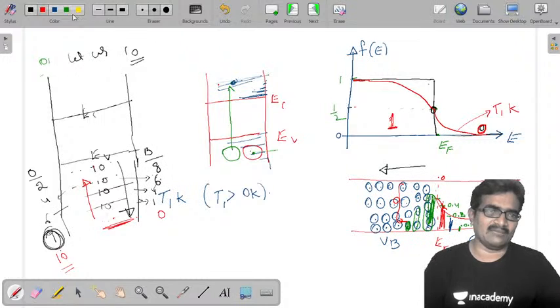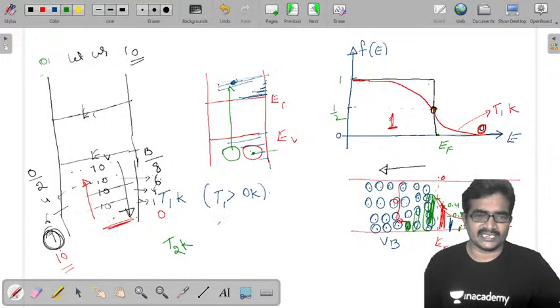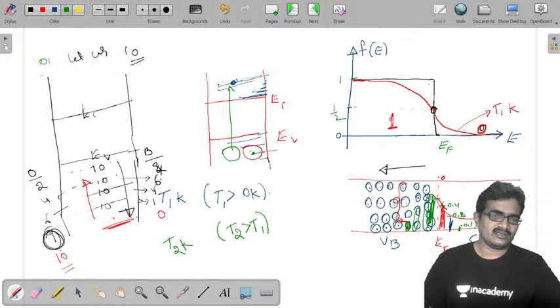For example, I am going to take another temperature T2 Kelvin. That is, T2 is greater than T1. In that case, it just adds 1 to this, plus 1.